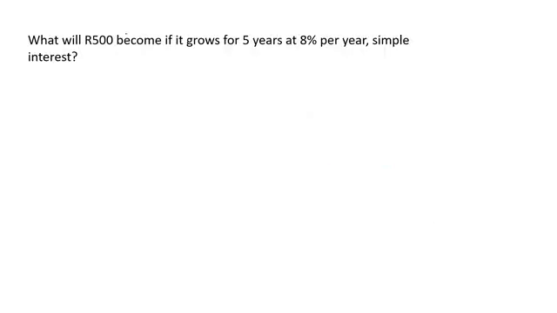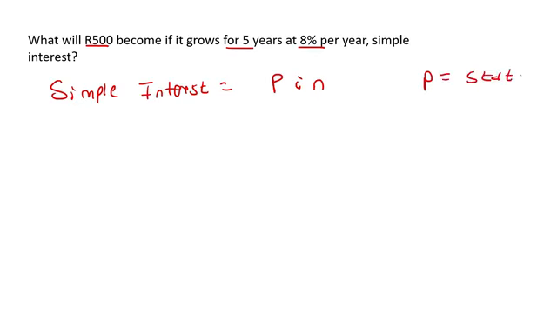Here's our last one. What will 500 Rand become if it grows for 5 years at 8% per year? We know that to calculate simple interest, we use the PIN formula, where P is the start amount, I is the percentage per year, and N is the years.